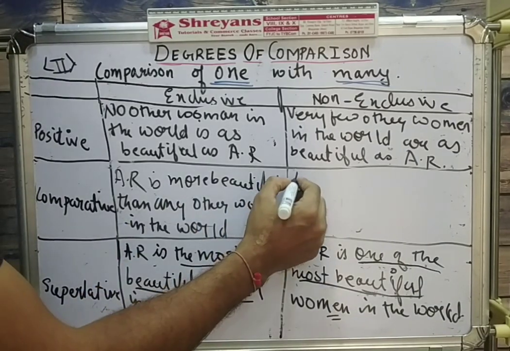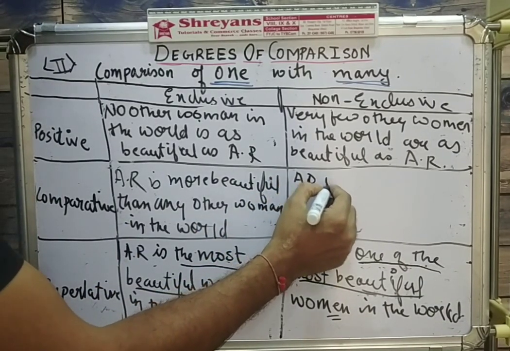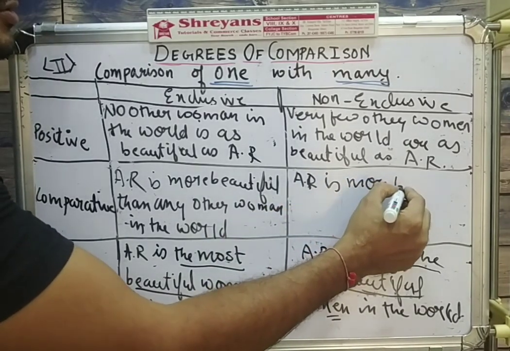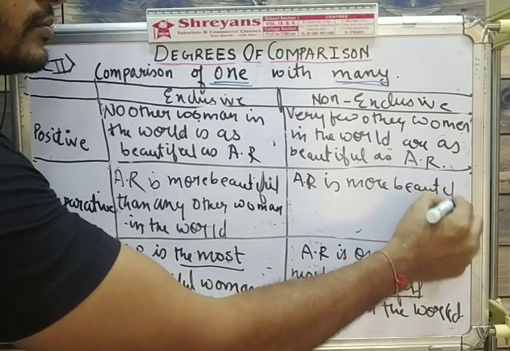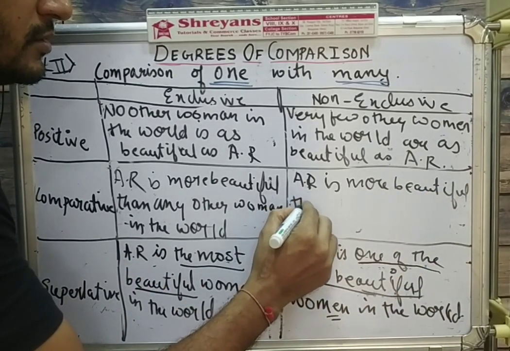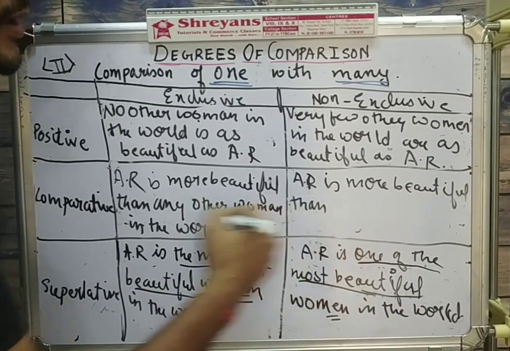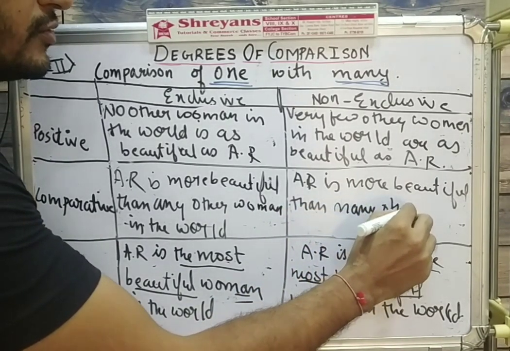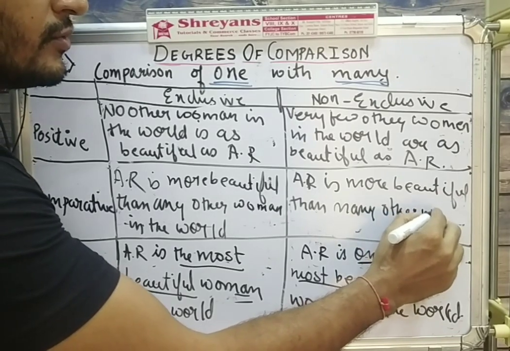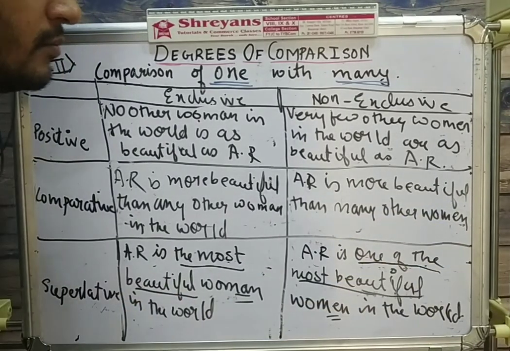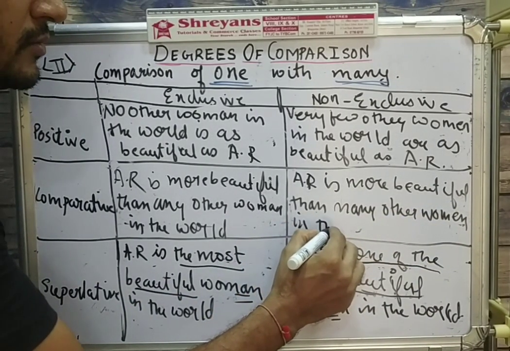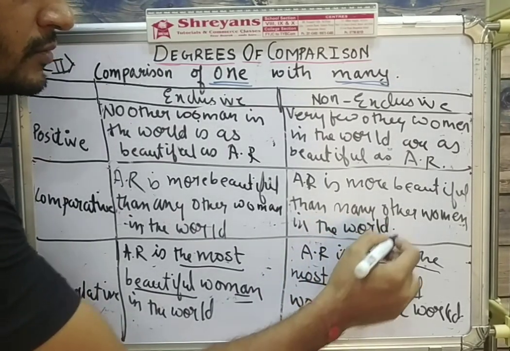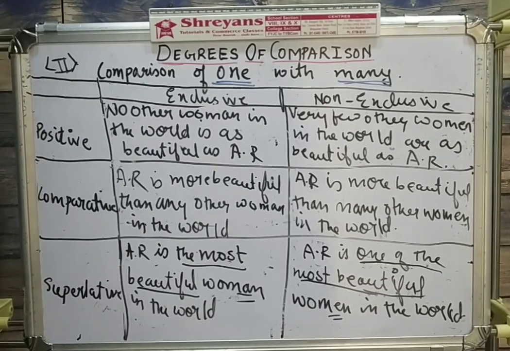Let's make the non-exclusive comparison now. Aishwarya Rai is, again you'll use dash than only. So more beautiful than. Any other के बदले you'll write what now? Many other. Again any other woman, many other women, many other women in the world. So this was the third example, the last example that we took.